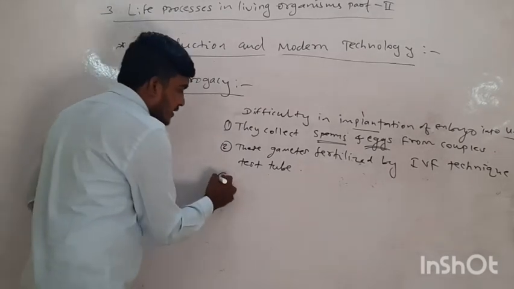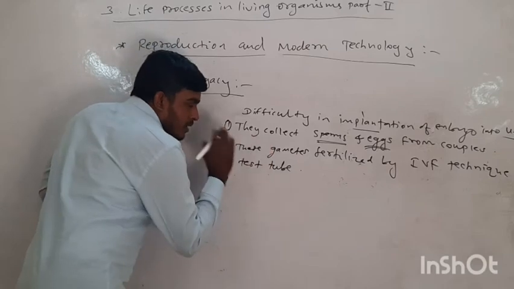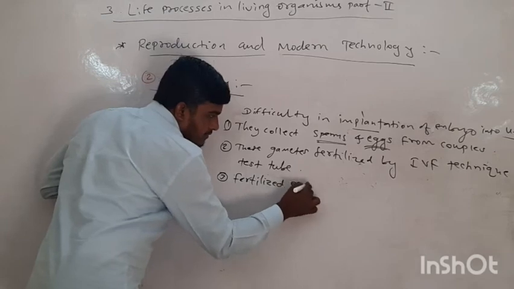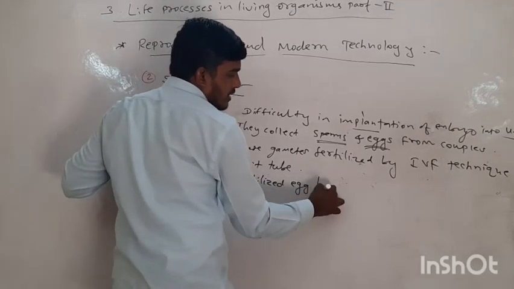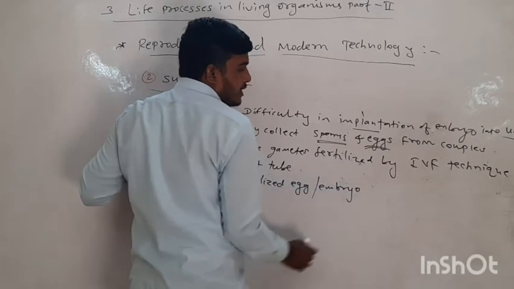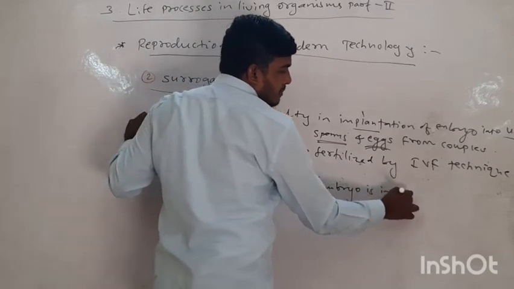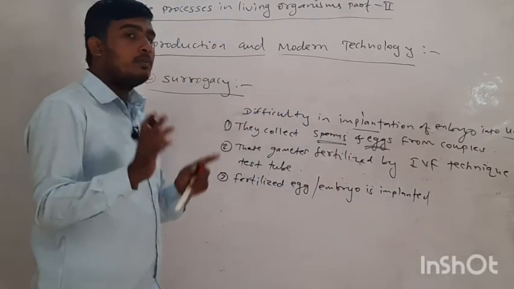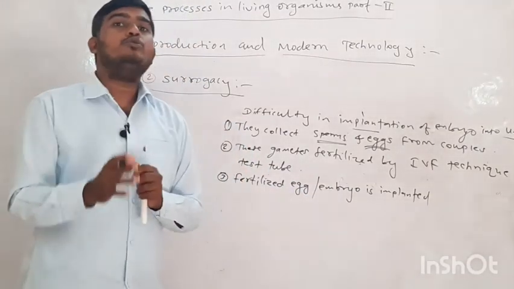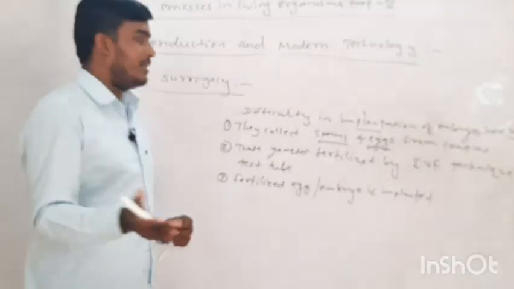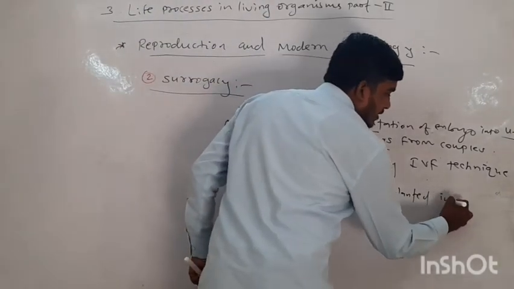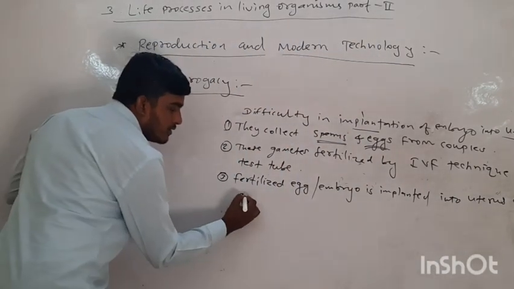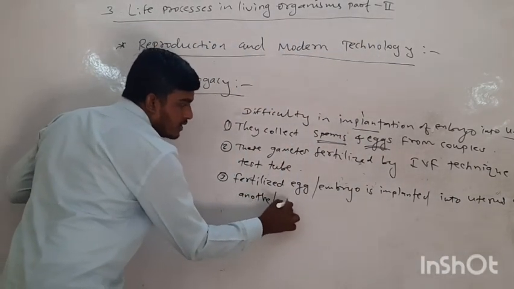And the third point is that the fertilized egg, now we can say the embryo, is implanted. Now we have to know that this couple has a problem like implantation. Now we have to take help of another female, and the embryo is implanted into the uterus of another, we can say other, female.